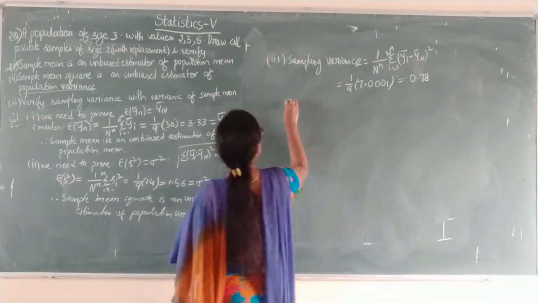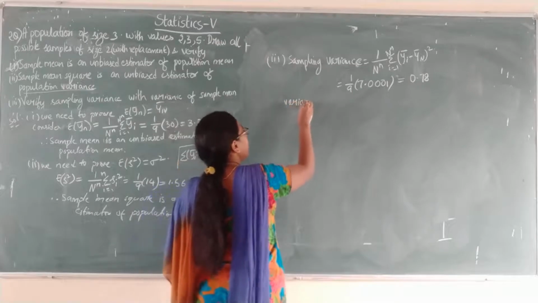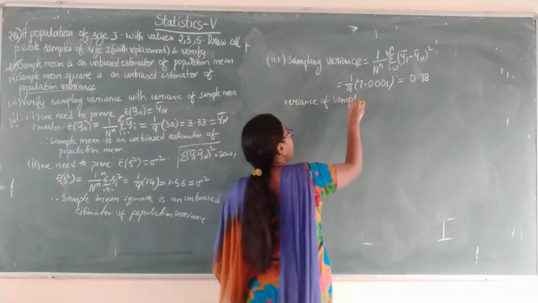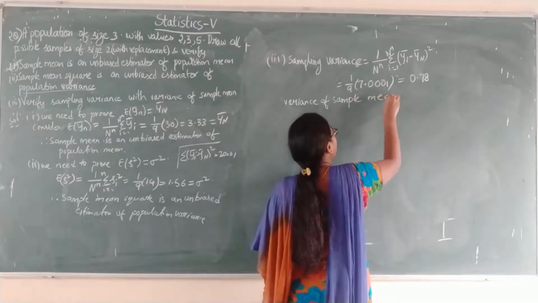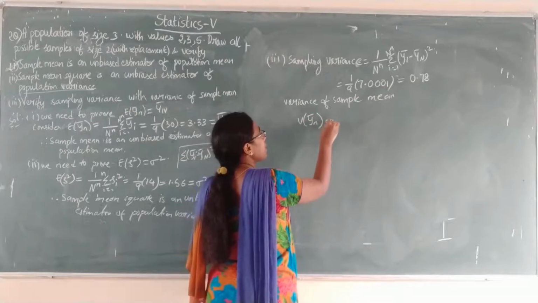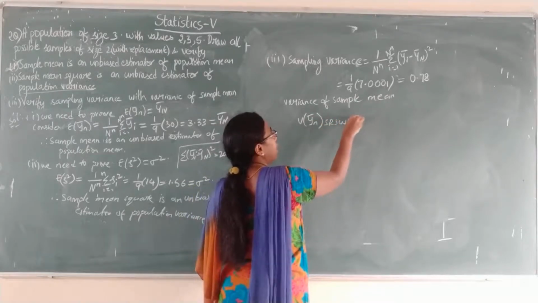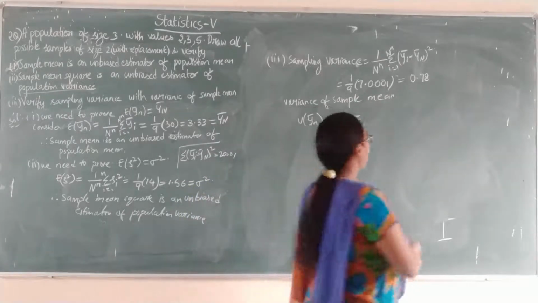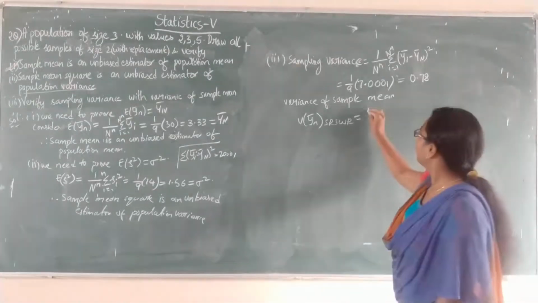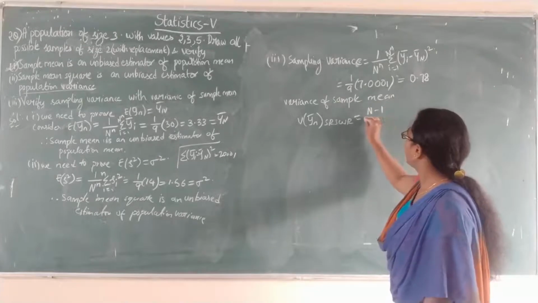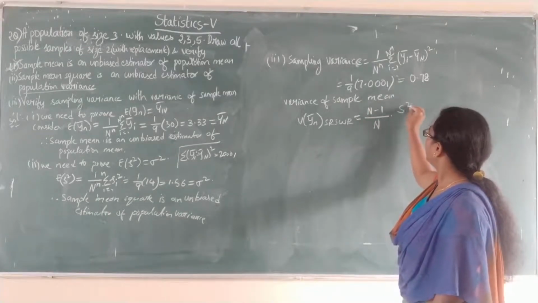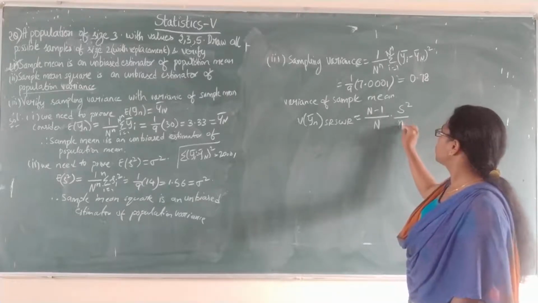Now next we have to find the variance of sample mean, that is variance of Yn bar in SRS WR. What is the formula for the variance of sample mean in SRS WR? N minus 1 by capital N into capital S square by small n.